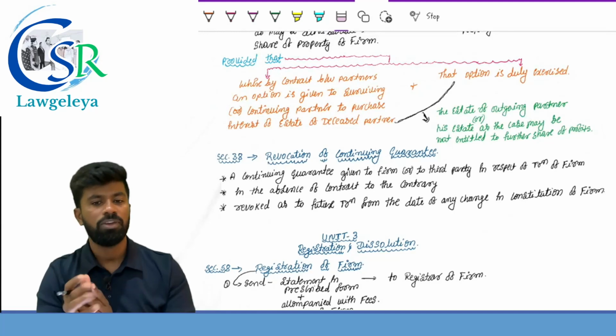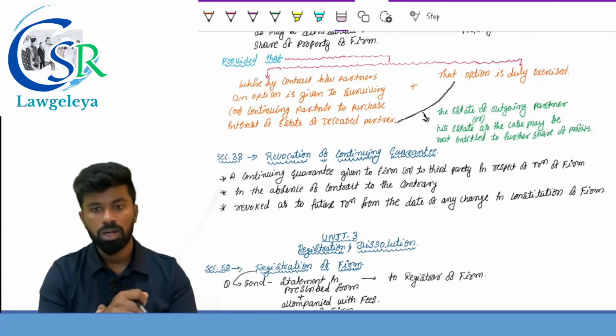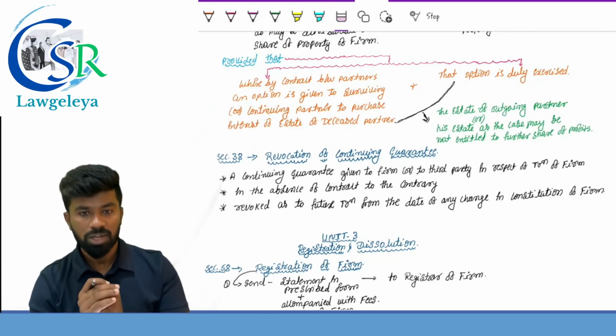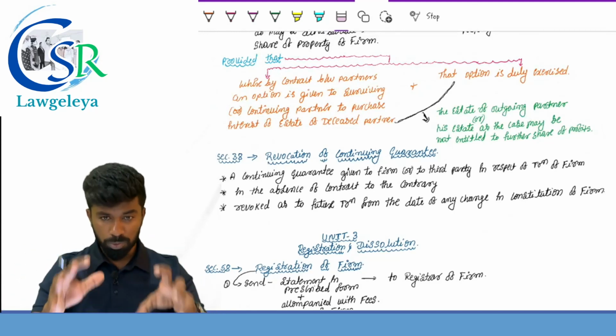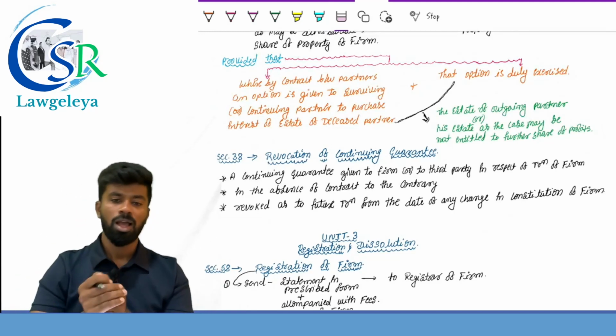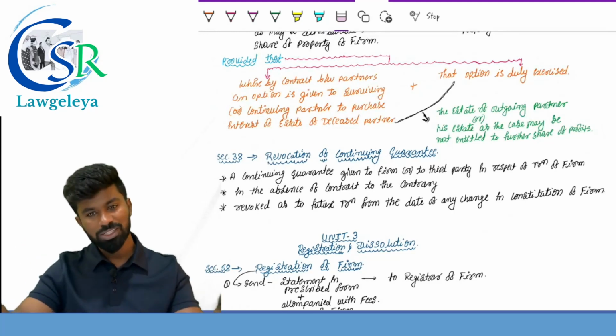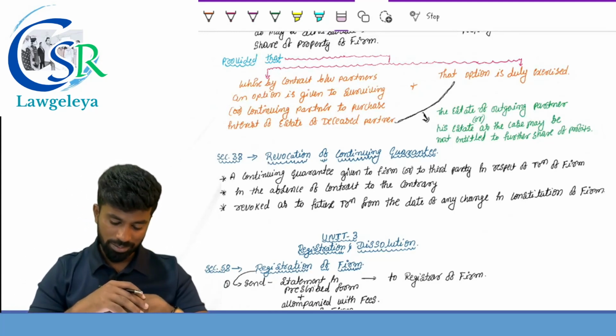Surety. In the same way, in case of a partnership firm, any continuing guarantee given to the firm or to a third party in respect of transactions of the firm, in the absence of a contract to the contrary, is revoked or cancelled by a change in the constitution of the firm, having effect on what transactions? Obviously, the future transactions. Section number 38.